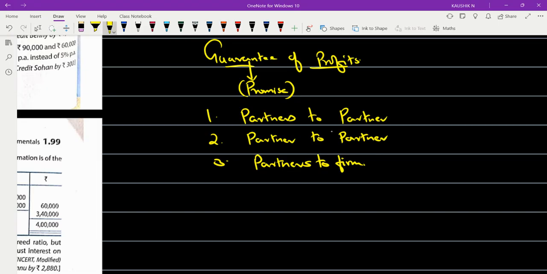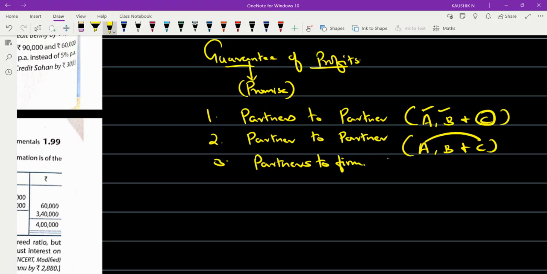What makes the difference here? Partners to partner: say, for example, there are three partners, A, B, and C. A and B are providing a guarantee to C. That could be one, or A has given it for C, whereby B is not involved in this. That is one type.